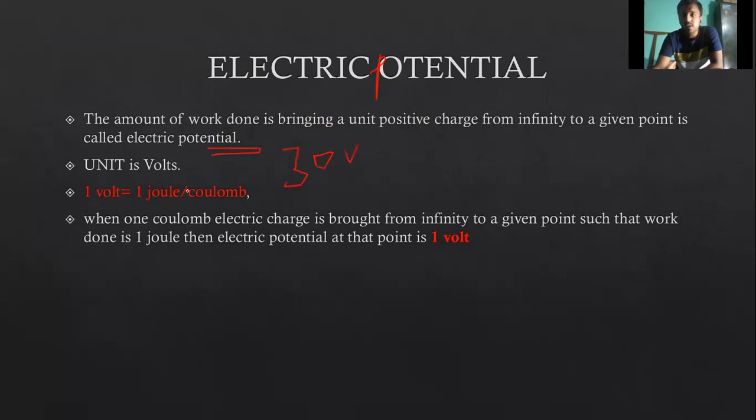1 volt is equal to 1 joule per coulomb. The unit of electric potential is volt, and 1 volt is equal to 1 joule per coulomb. When a 1 coulomb electric charge is brought from infinity to a given point such that the work done is 1 joule, then the electric potential at that point is 1 volt. This is the definition of 1 volt.